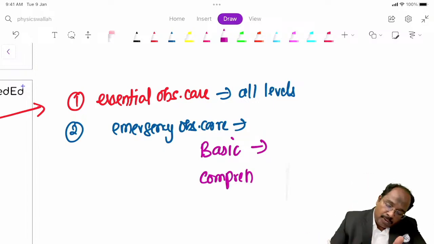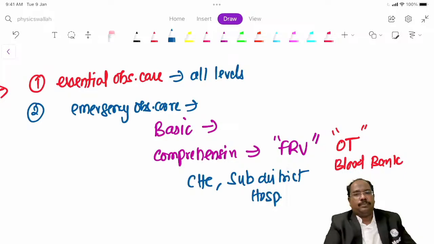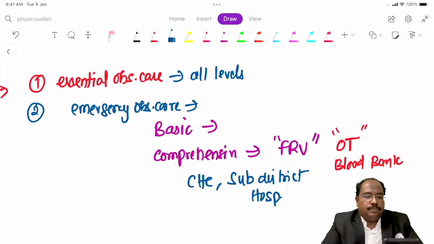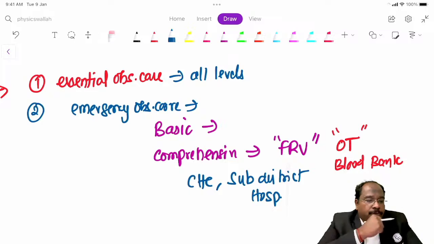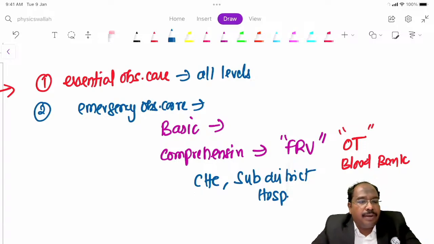The second, is it coming? Is it coming now?